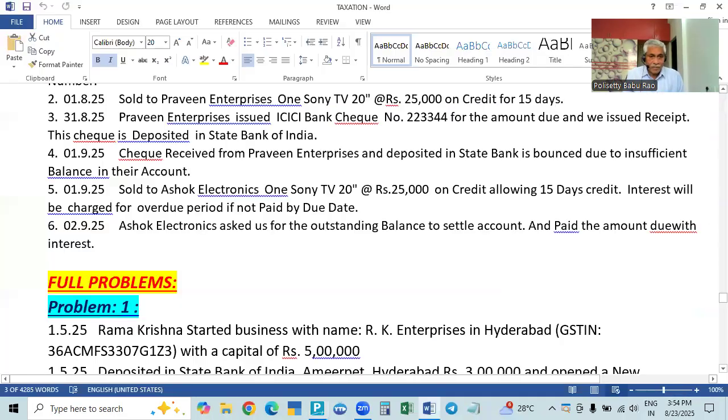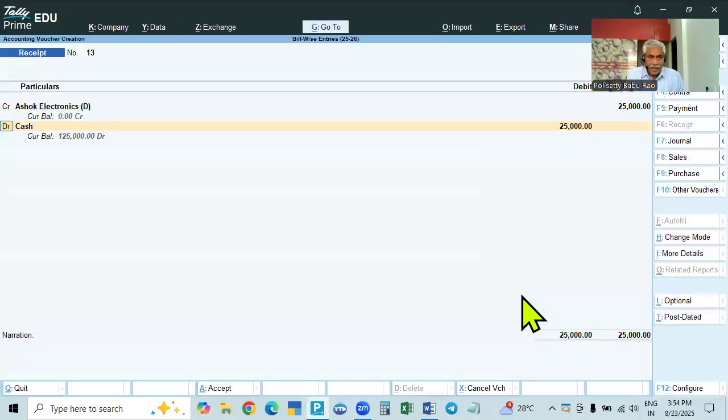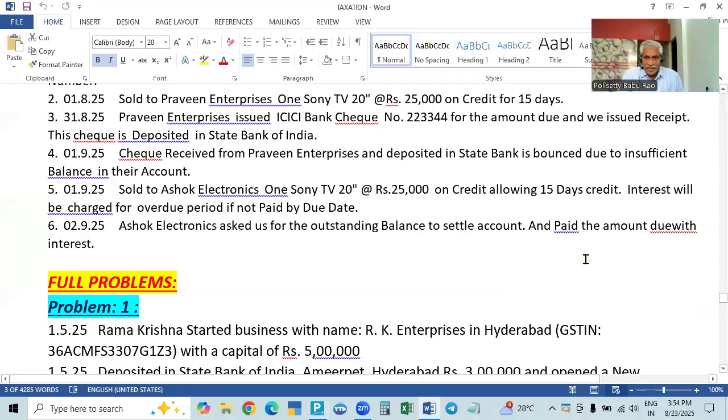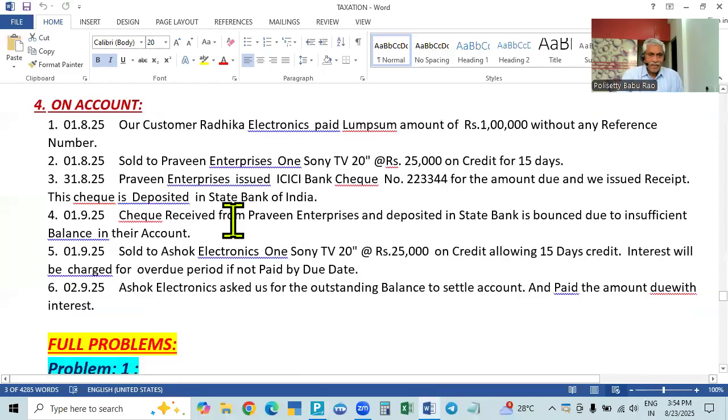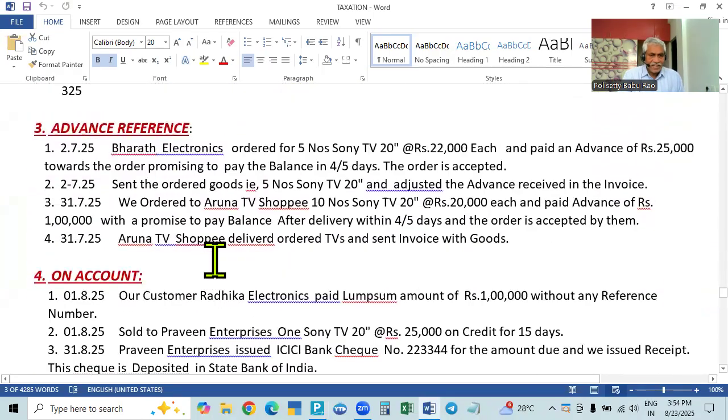So 25,000 rupees they paid against reference, against that bill number 30, which we sold on 1st September. So we received the money. Nothing else is given here. So we will take cash, 25,000, being cash received. That's all. So this is about the advance reference and on account.